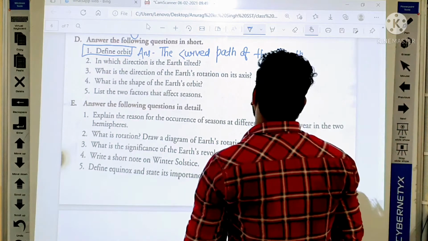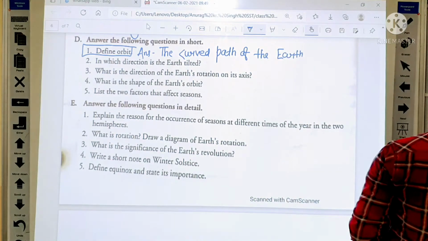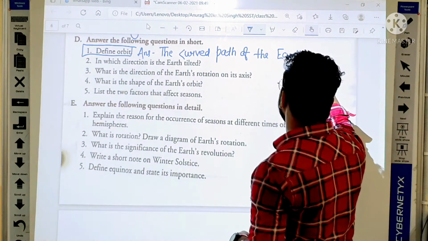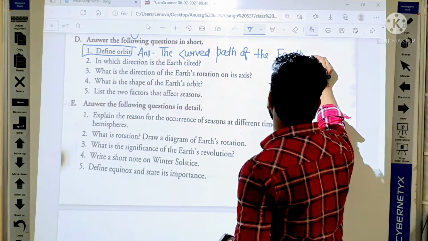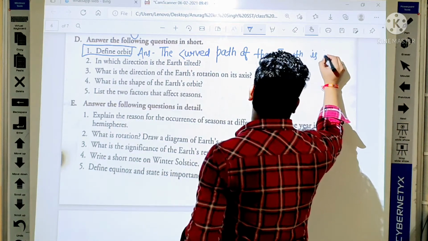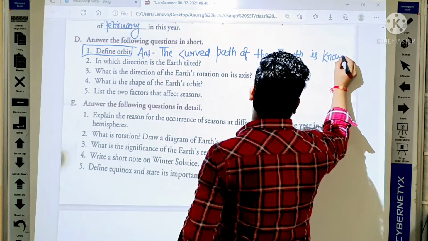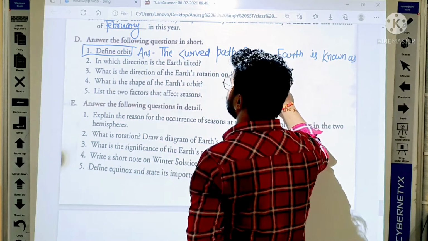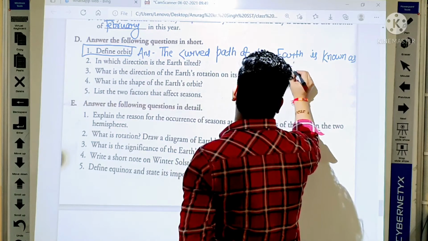Yes, the curved path of the Earth is known as orbit.